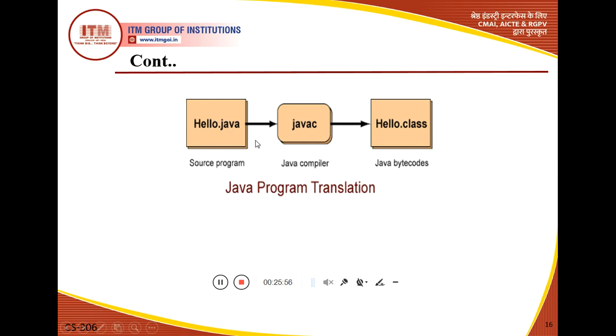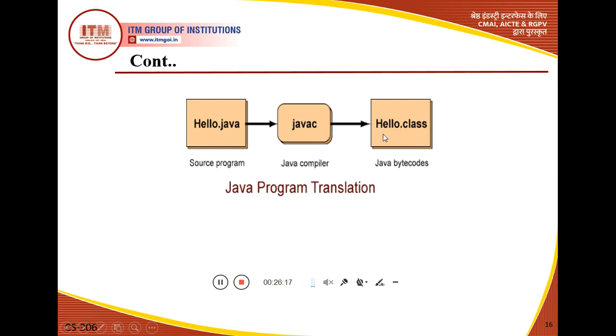When this file is compiled with the help of the Java compiler, javac, after the compilation process this source program is converted into a .class file.